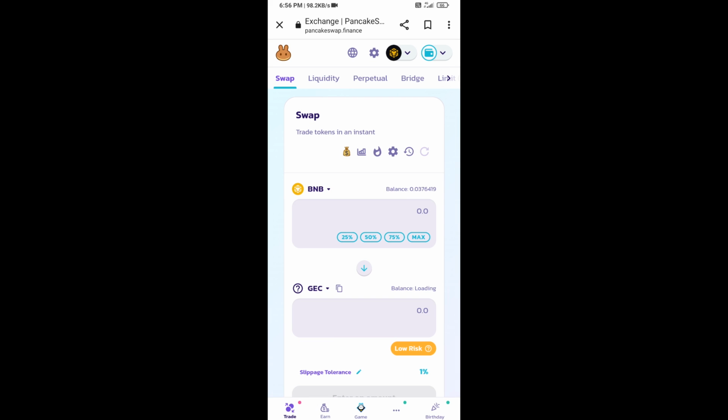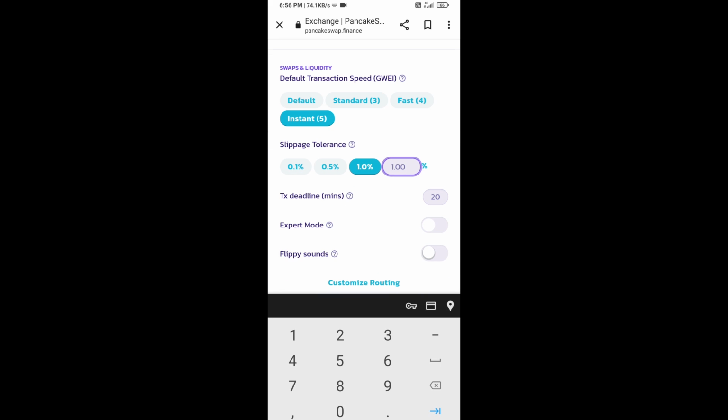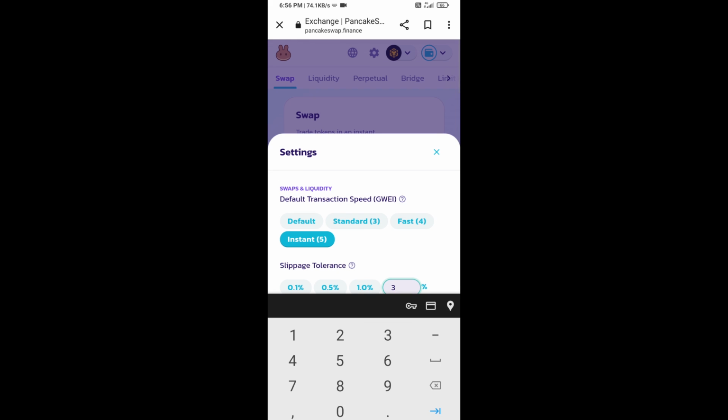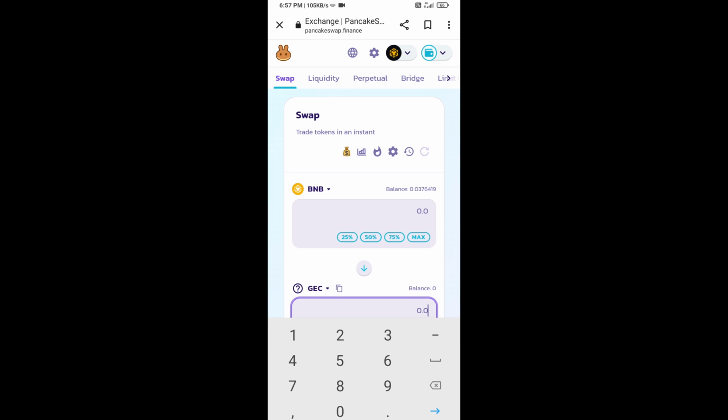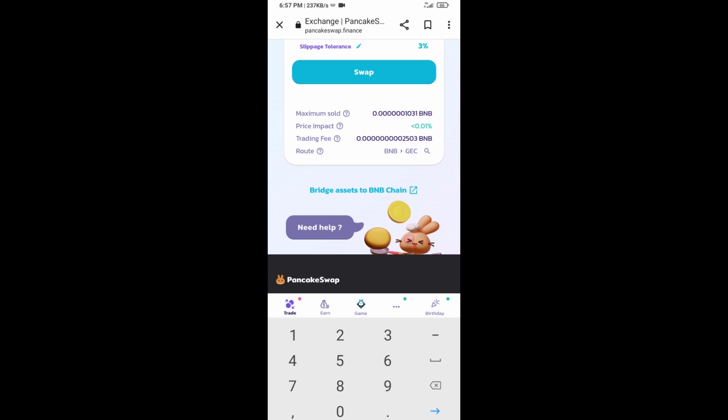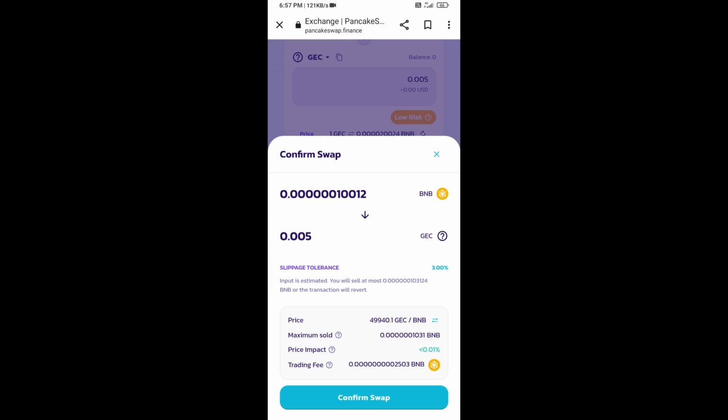After that you will set slippage for effective purchasing. Click on this icon and here you will set 3% slippage. Click on the cut icon. Now here you will enter the number of tokens. Then click on swap. Here you can check the transaction details.